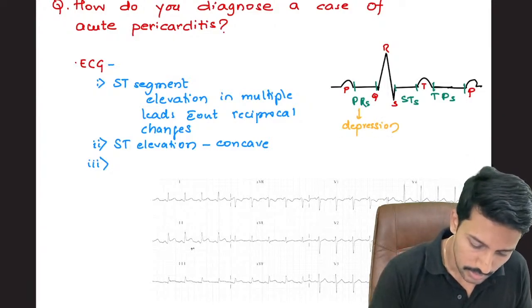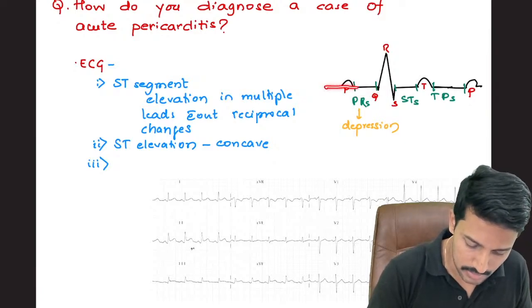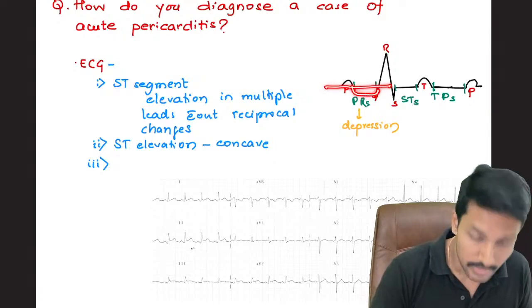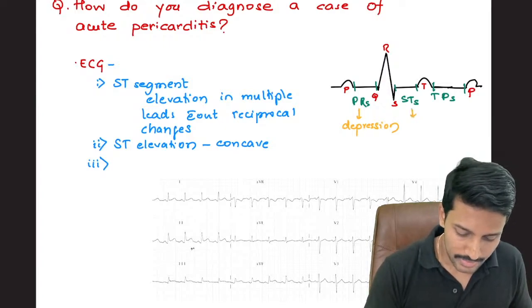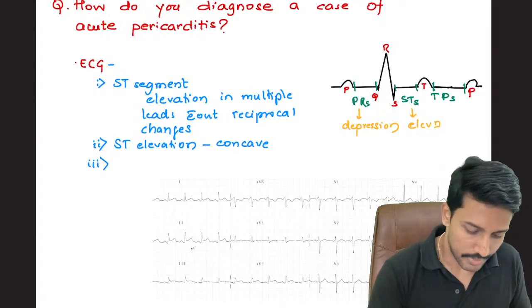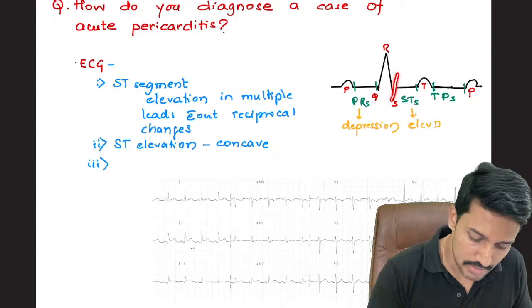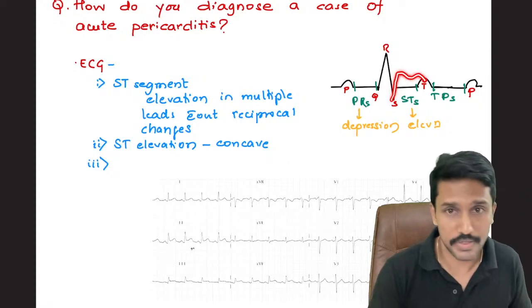Depression means it will come below the baseline. If this is the baseline, the PR segment will be below the baseline. ST segment goes into elevation, as we have already looked at. It means the ST segment comes above the baseline and it is usually concavely elevated.